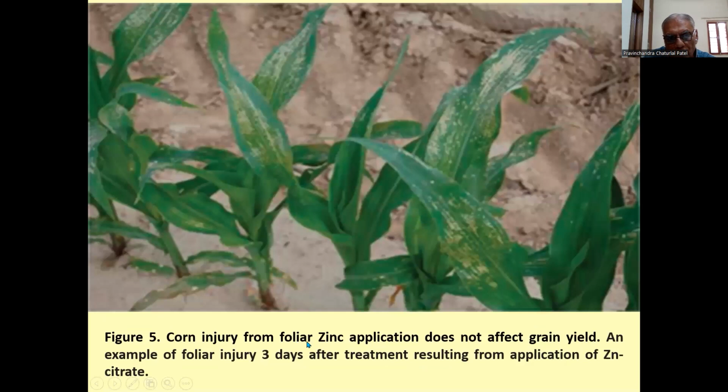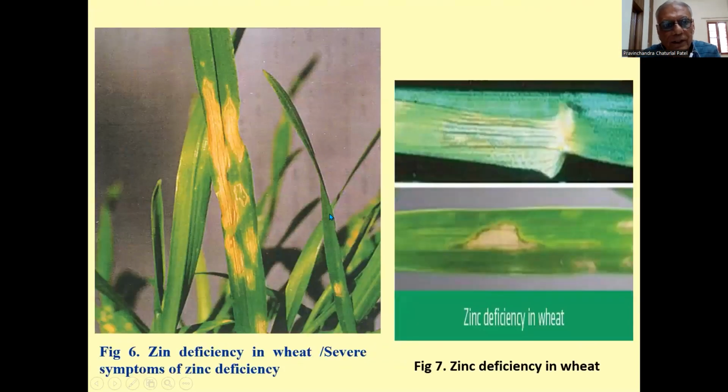Corn injury from foliar zinc application does not affect grain yield. Here you can see the injury, but it does not affect the grain yield of the maize or corn crop. This is an example of foliar injury three days after treatment with zinc citrate, but it will not affect the grain yield of the corn.